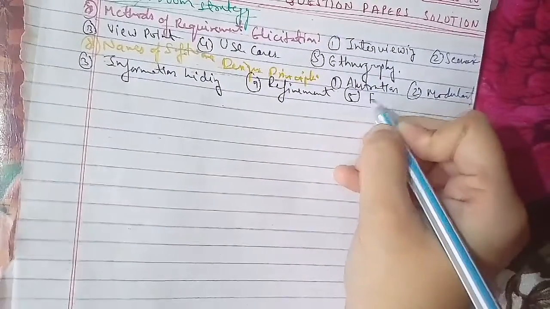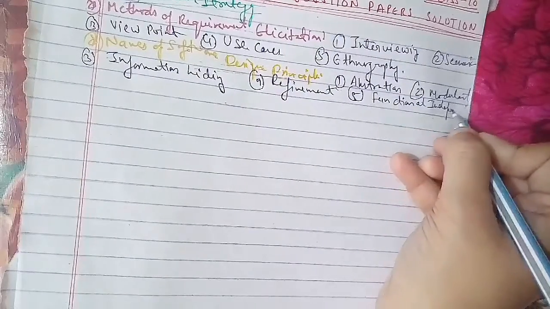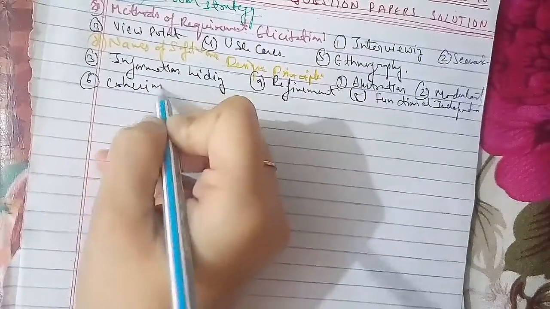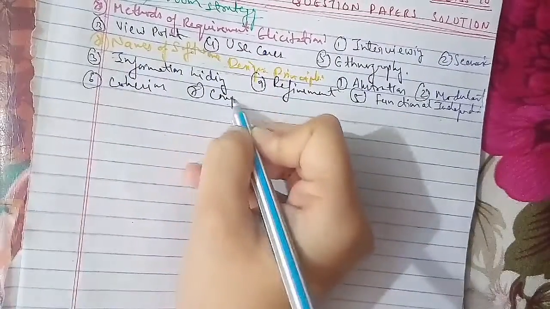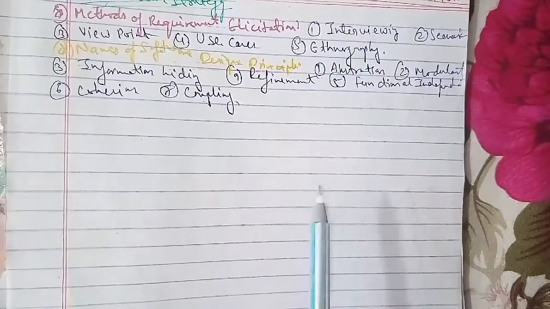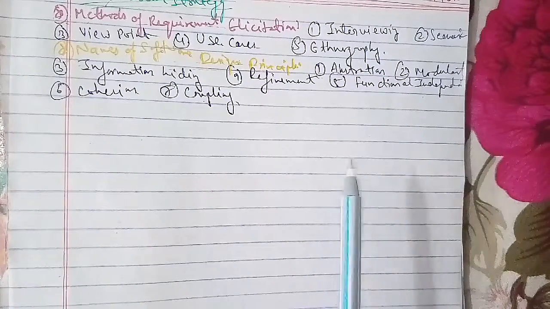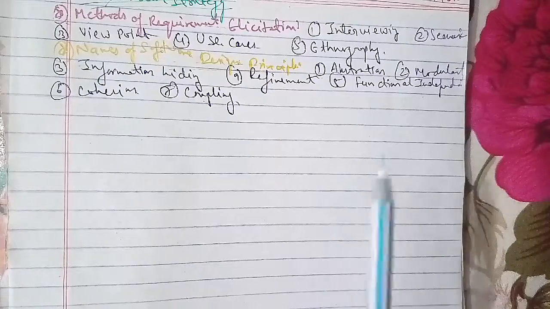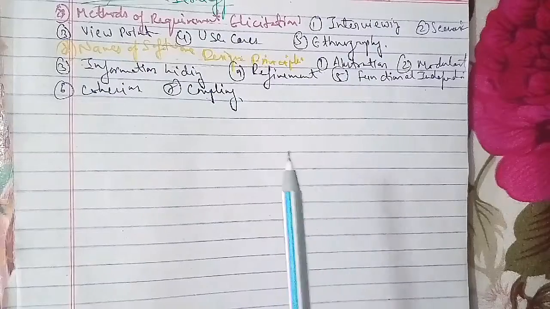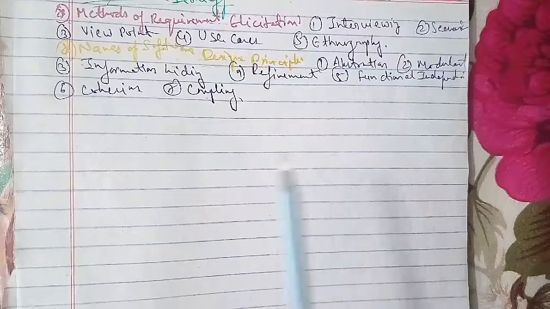Another question, compare ISO and SEI CMM model, which is from unit 2. What is risk management? How are project risks different from technical risk? It is from unit 5. What is data flow diagram? Explain rules for drawing good data flow diagram with the help of suitable examples, from unit 2. Explain software quality assurance with life cycle, from unit 2. Explain software development life cycle. Discuss the various activities used during the SDLC, from unit 1. Then another one, list 5 desirable characteristics of a good SRS document. Discuss the relative advantages of formal and informal requirement specification, from unit 2 as well. Then again we have, what are the characteristics of the software process, from unit 1.